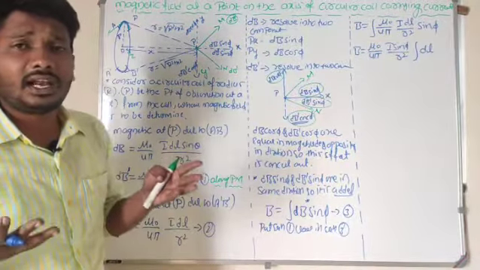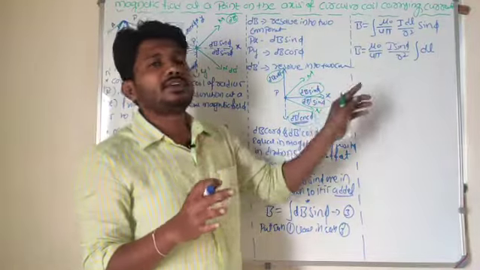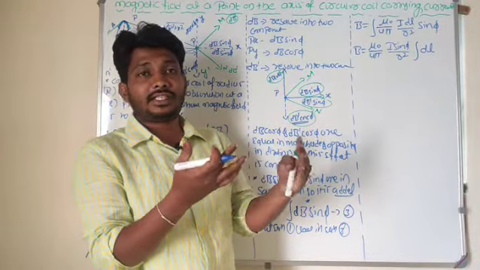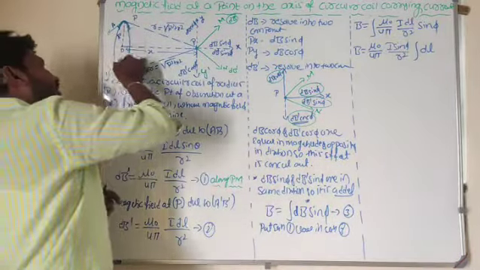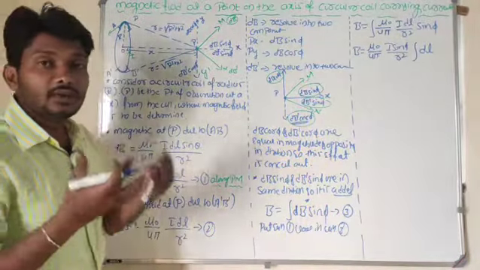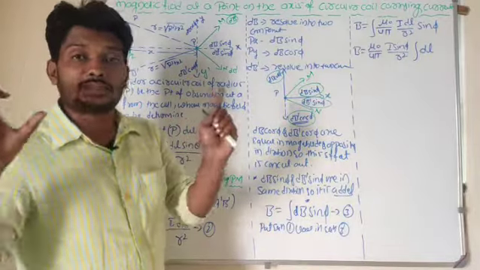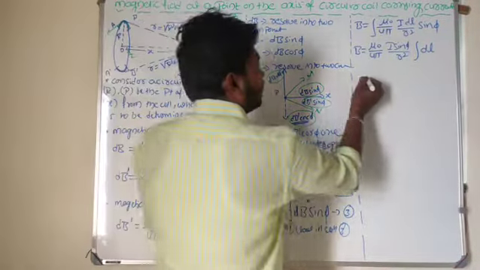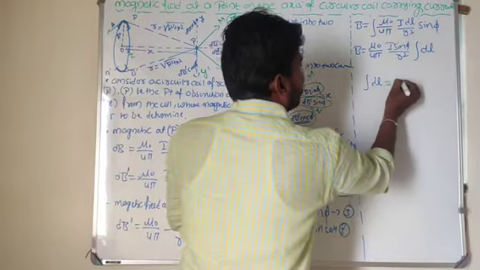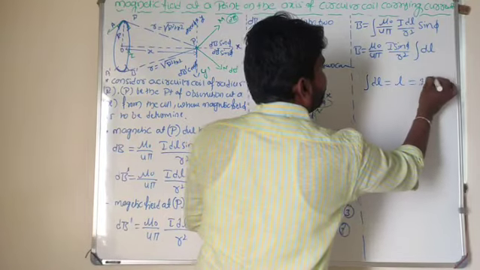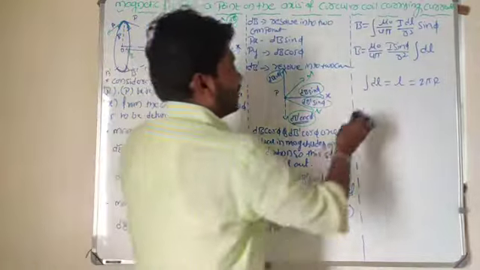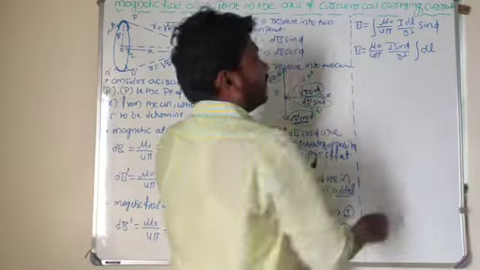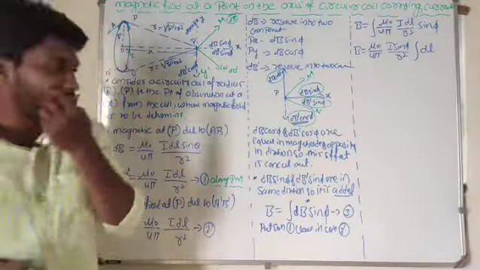dl is nothing but a length element. What is the integration of dl? Integration of dx is x, so integration of dl is L. Here the wire is in circular fashion, so L is equal to the circumference of the circle, that is 2 pi r. So directly I can take integration of dl equal to 2 pi r.